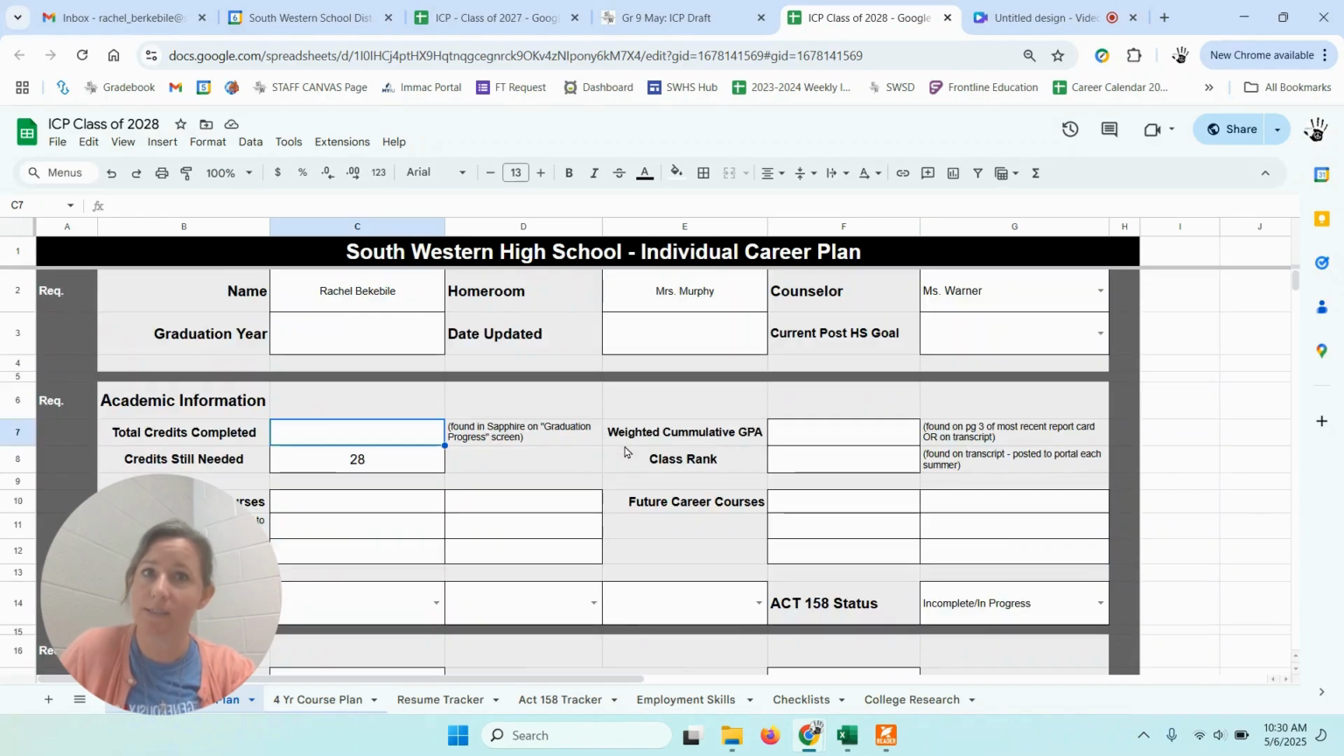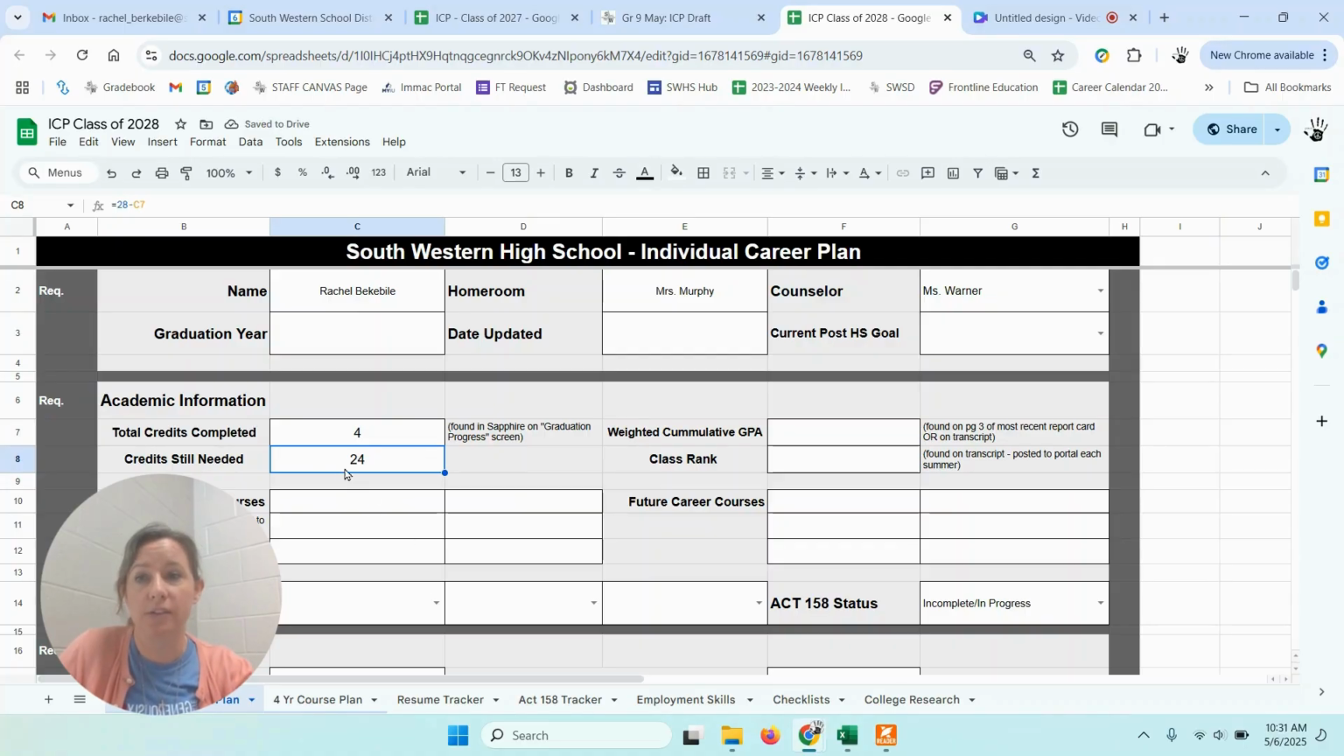There are 6 sections of the career plan to work on today. Section 1, you can do in about 30 seconds. It's just your basic information. The second required section, and you can see it says required here, is your academic information. You're going back into perhaps your Sapphire profile, your Sapphire portal. You might need to go back in and look at how many credits have I completed. If I'm in ninth grade, it's probably just 4 credits right now.